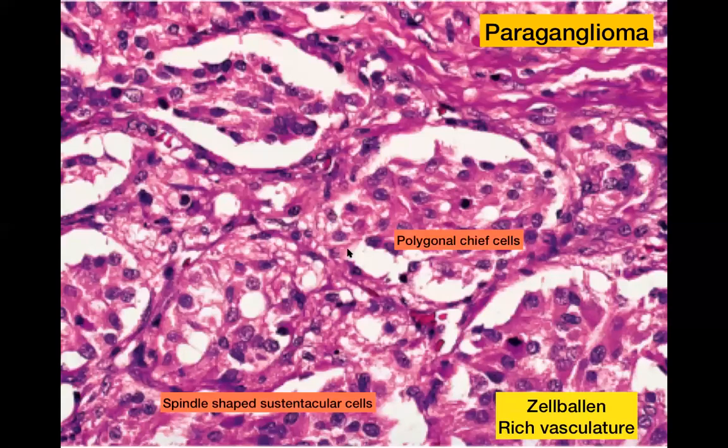We move on to our next entity, which is basically a paraganglioma. Now, there are again different types of paraganglioma. So the paragangliomas which arise in the head and neck region are different from those which arise in the abdominal cavity.